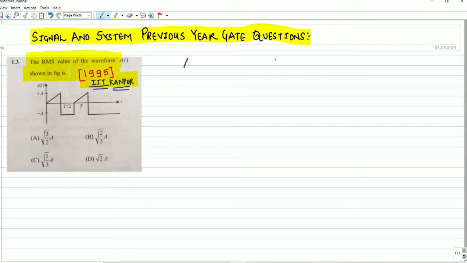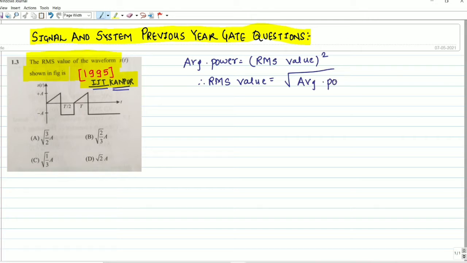We know that average power will be the RMS value squared. This formula you have studied. So if you have to find the RMS value, what do we have to do? We have to take the square root of average power. This is the RMS value.